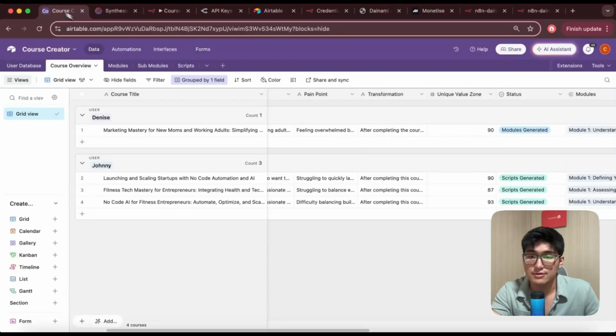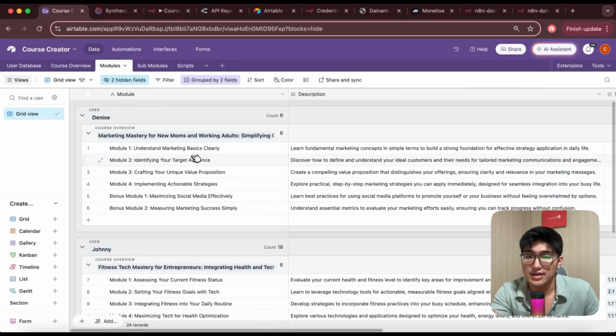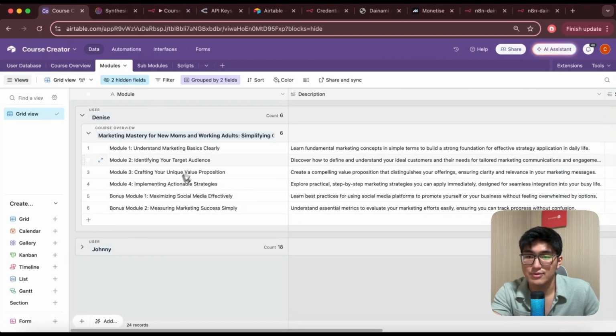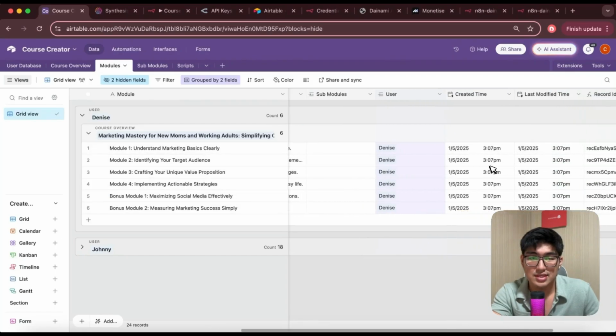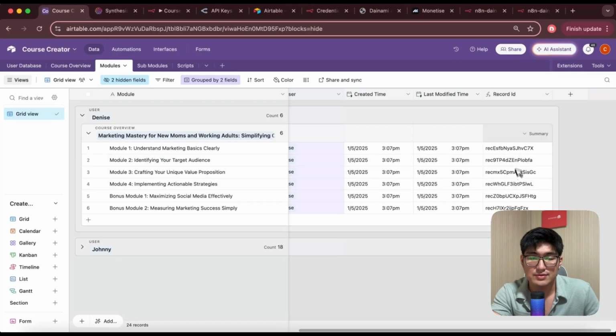Go into Airtable over here. Okay, you can see for this cost that we've created for Denise, we do have the modules created. Let's close this. We do have 4 modules and 2 bonus modules. Very cool. The name of it, the description. You can see this is marketing masteries for new moms and working adults, right? They have modules about understanding marketing basics clearly, identifying your target audience, crafting your unique value proposition, implementing actionable strategies, and so on. And you have the description for it as well. Pretty cool. It's linked to the user, and the created time, last modified time, and record ID.